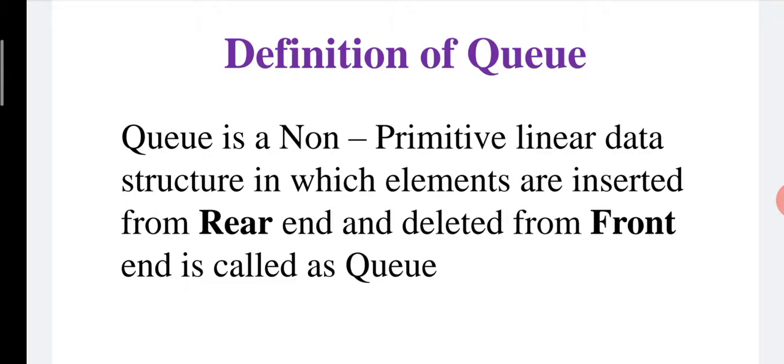In a queue, elements are inserted from the rear end. Suppose you want to insert or store an element inside a queue, then we insert from the rear end. And suppose you want to delete an element from the queue, then we delete from the front end.